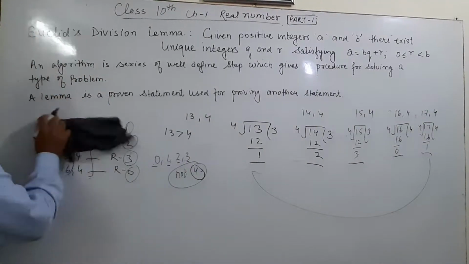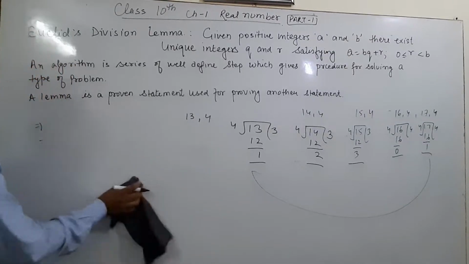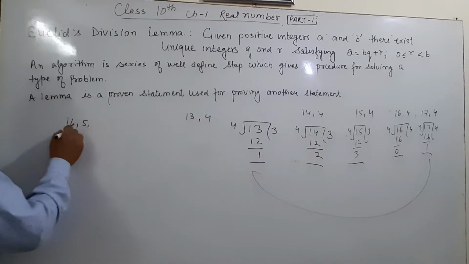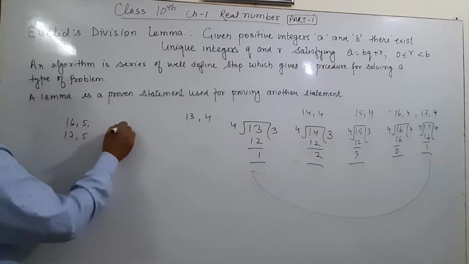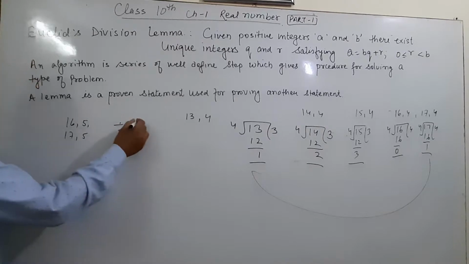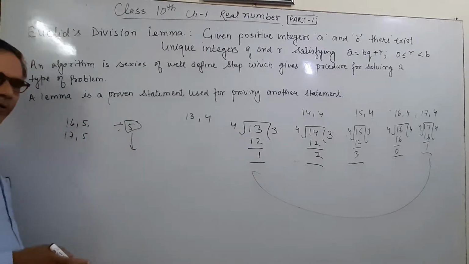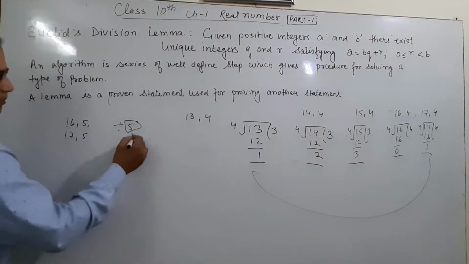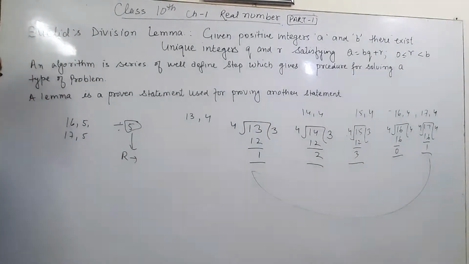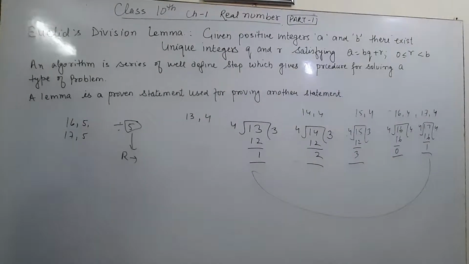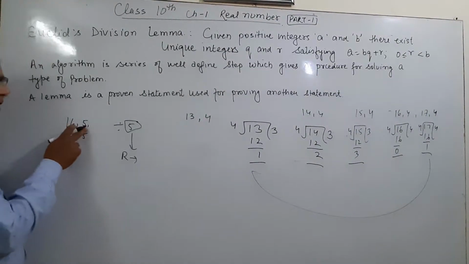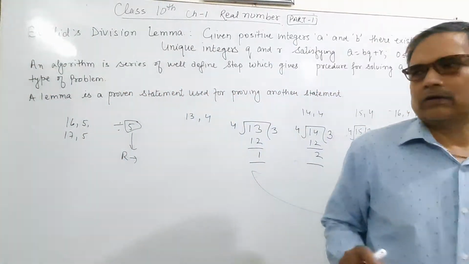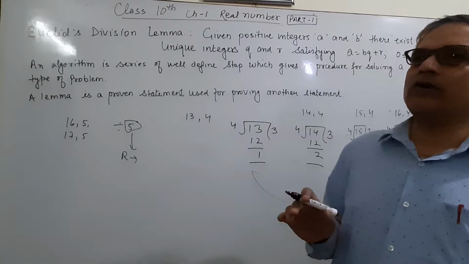And if any number is divided by 5, like 16 by 5 and 17 by 5, where the divisor is 5, what will be the possible values of remainder?